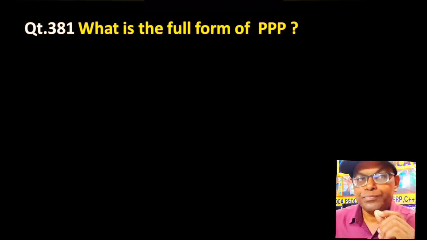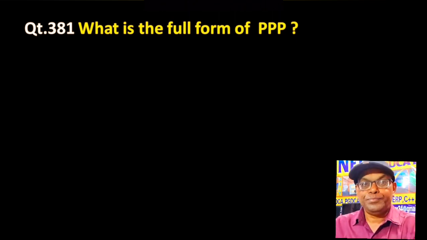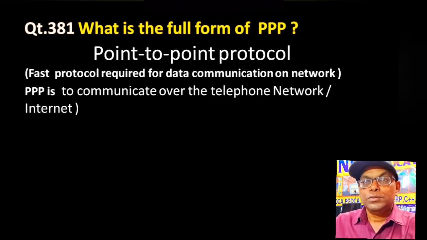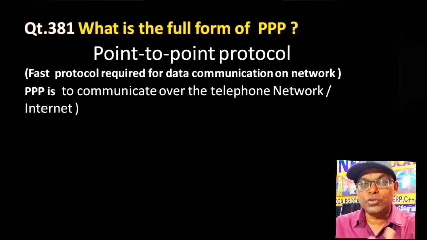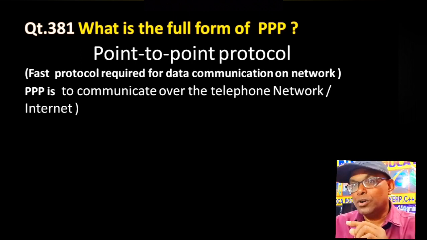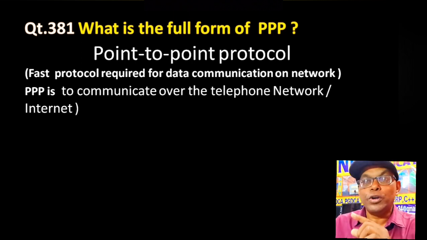The next point is, what is the full form of PPP? Triple P. The correct answer is point to point protocol. You know, the protocol is a very important thing for internet data transmission. Whenever we transmit data from one user to another user through internet, then we have to think about protocol. So this PPP is a fast protocol required for data transmission, data communication on network. So PPP is to communicate over the telephone network or internet. So this is called as a point to point protocol.